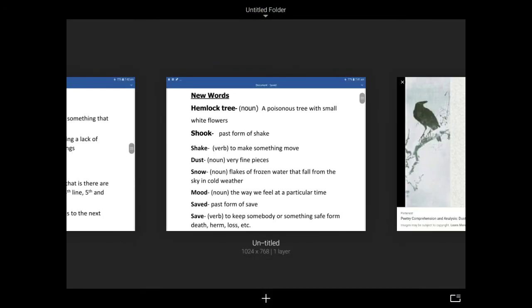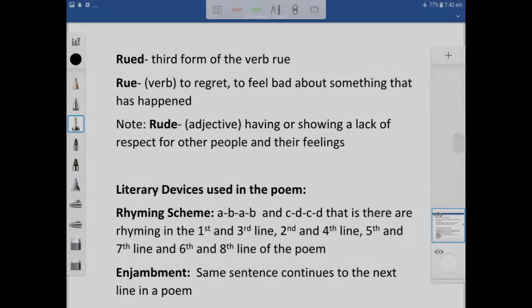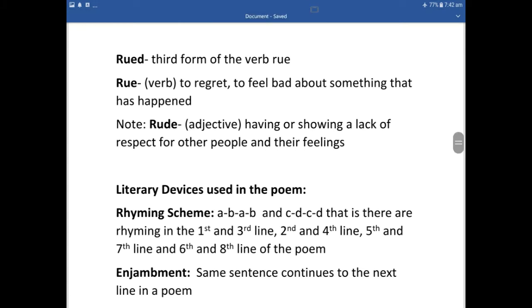Next, rued, R-U-E-D, rued is the third form of the verb rue, R-U-E. Or you can pronounce it as rood. It's the same as rude, R-U-E-D. And the third form of the verb rue means to regret, to feel bad about something that has happened. Now there is another word which is R-U-D-E, rude.